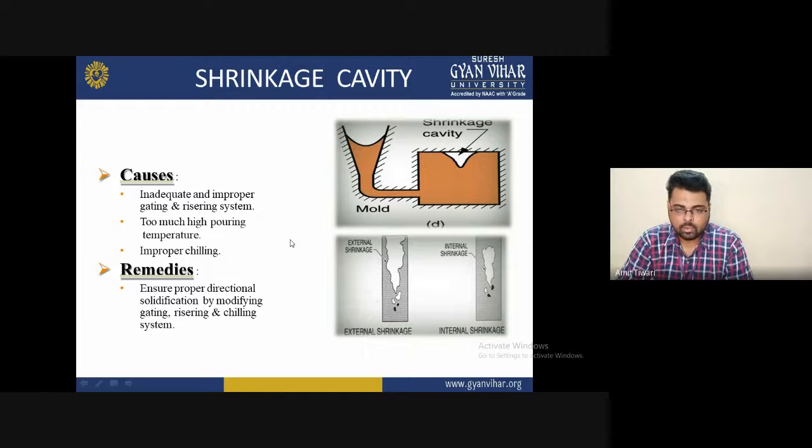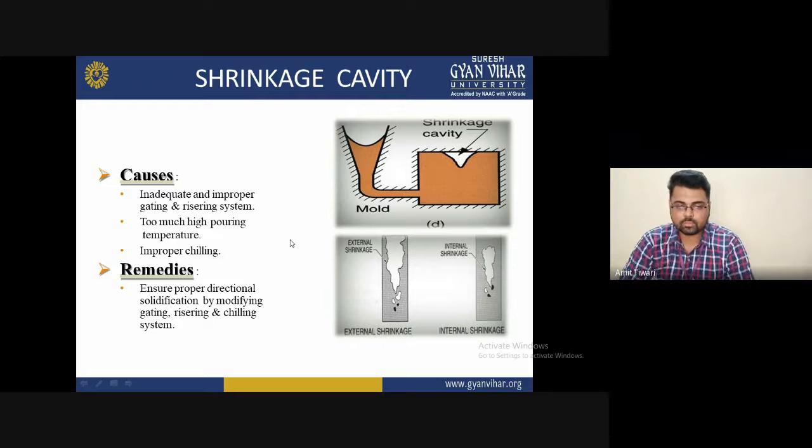Too much high pouring temperature. Another one is improper chilling. So these are basically the causes of a shrinkage cavity.